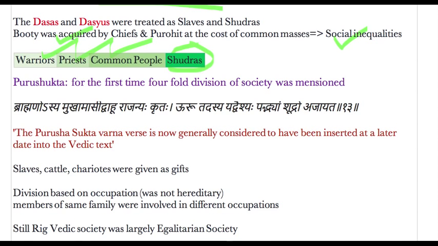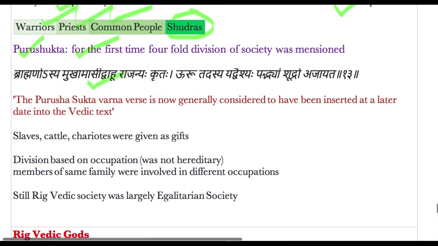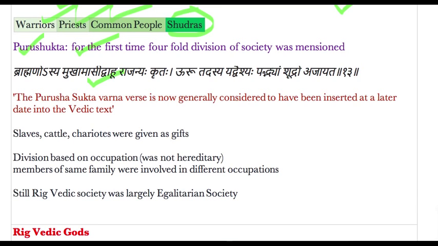In the Rig Veda we have one sukta called Purushasukta. For the first time, in the 13th sloka of Purushasukta, the fourfold division of society was mentioned, and this is the sloka. If you know Sanskrit you can read this. But later historians suggest that the Purushasukta Varna verse, which is the above verse, is now generally considered to have been inserted at a later date into the Vedic text.